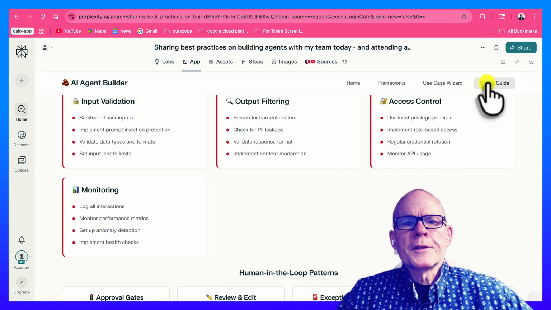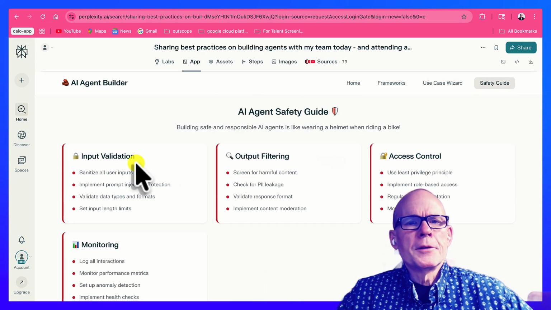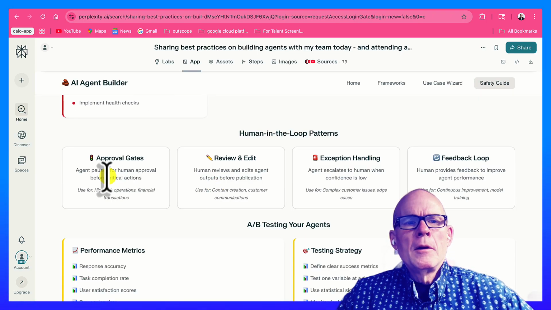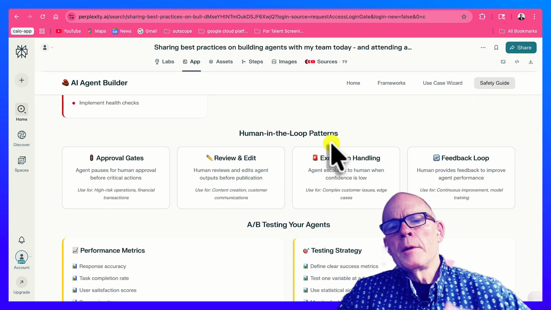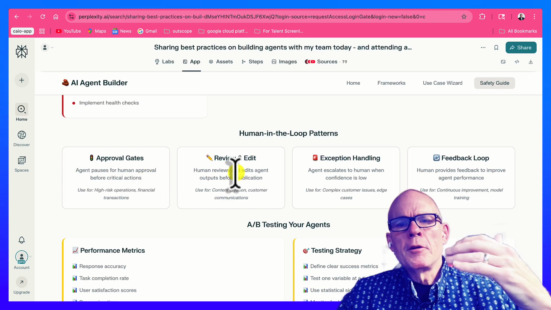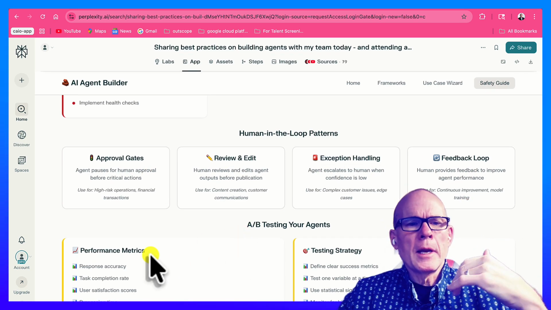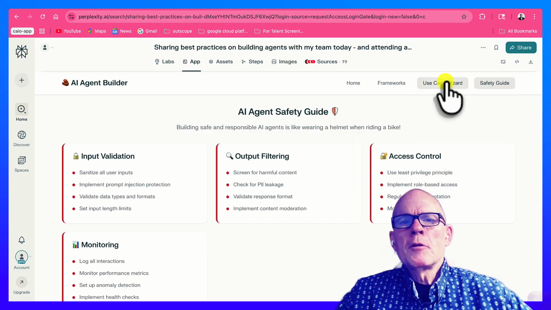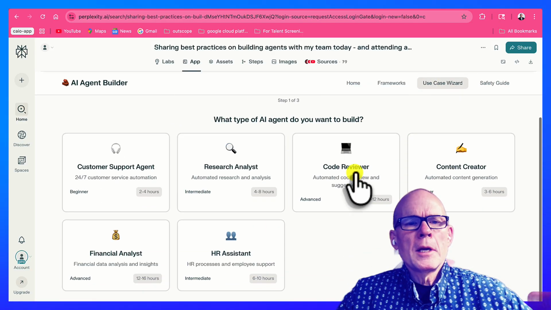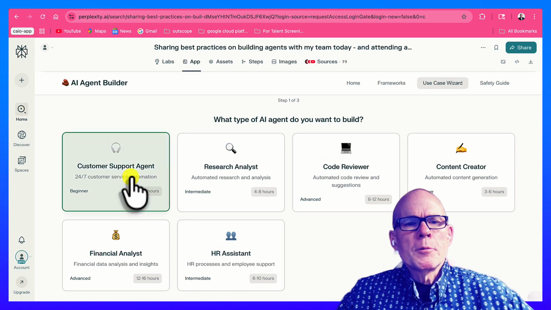Obviously, then also, what are the safety guides? Because for each of these, what guide do you want to use for output? What are the approval and human in the loop? Because you need approval gates, review and edit, exception, and then feedback. This looks okay, so we can go ahead and use it. And then A/B testing. I'm going to try the use case wizard. So I'm going to say I want a customer support agent.